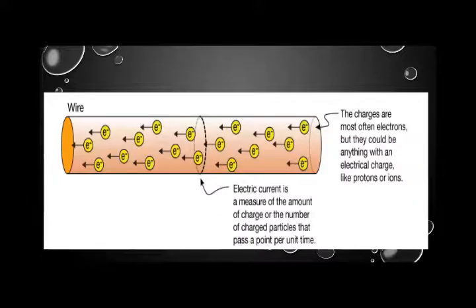The second picture also shows a wire in which many electrons are present, and the arrows show that they are moving from one place to another.